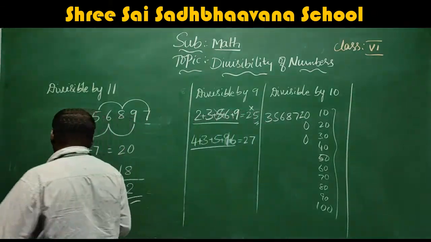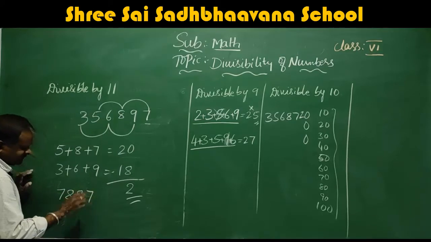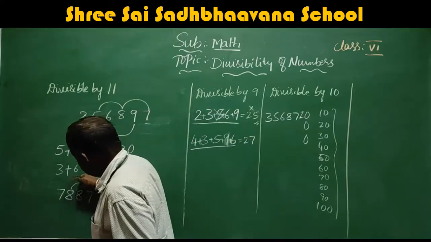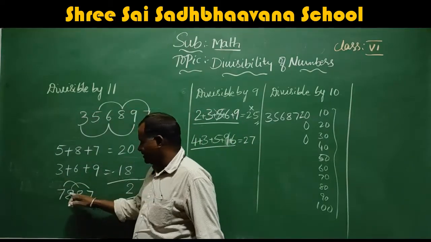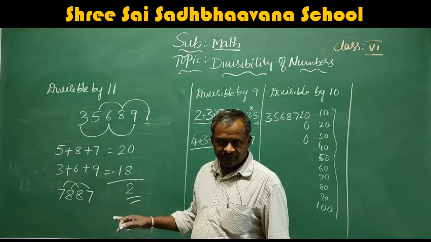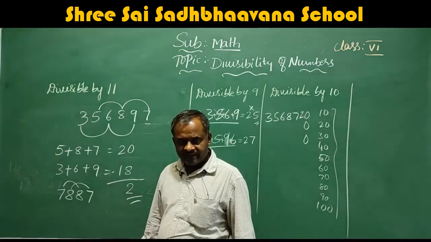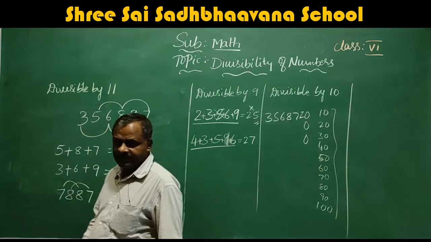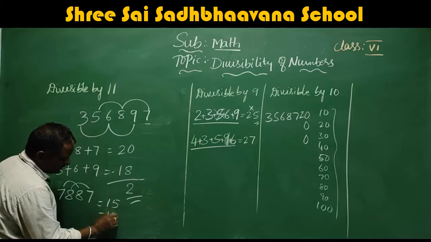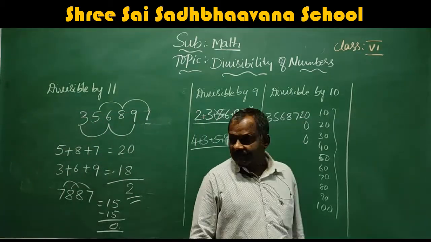For example, I will show the number 7887. See this number. 7 plus 8, 15, and 7 plus 8, 15. So the difference is 0. So this number is divisible by 11, because the difference is 15 minus 15, so you get 0.